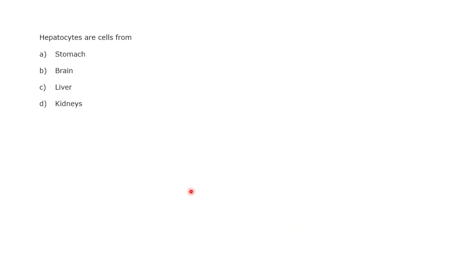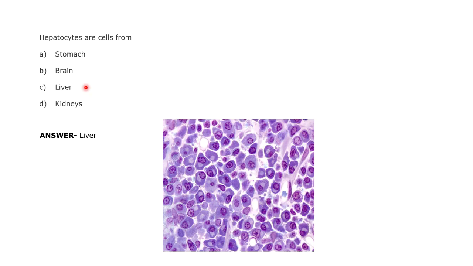This is a basic question. Hepatocytes are cells that are found in the stomach, brain, liver, or kidney. Answer to this question, please. Liver. So this is a basic question, right? I just put up a diagram of the liver cells. These are also called hepatocytes, liver cells. Hepato means liver and cyte means cell, right?